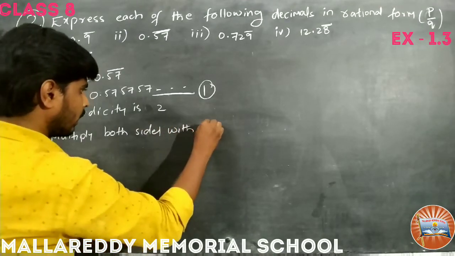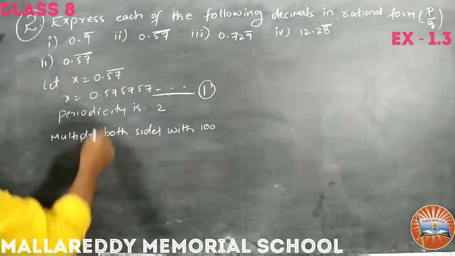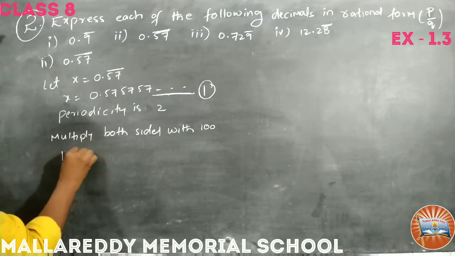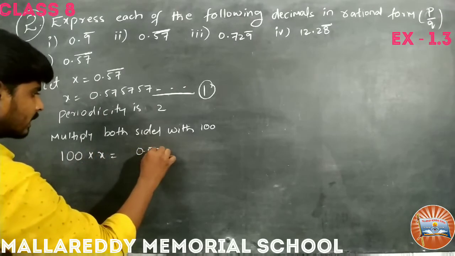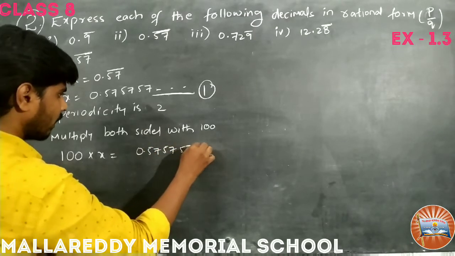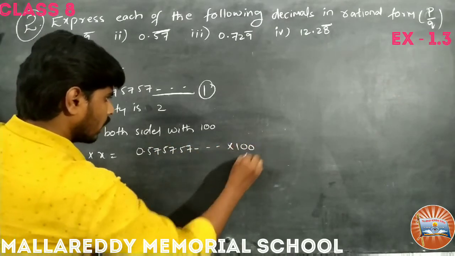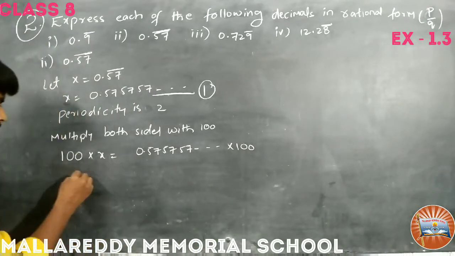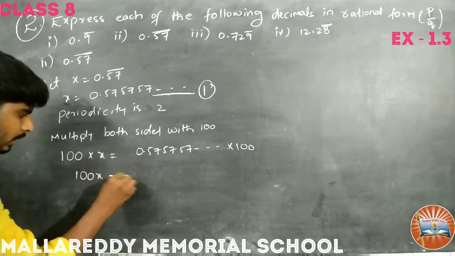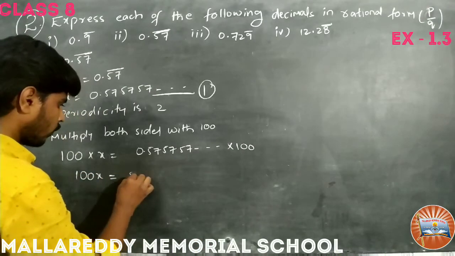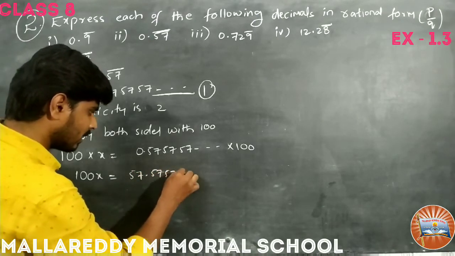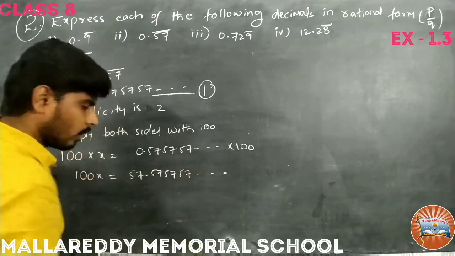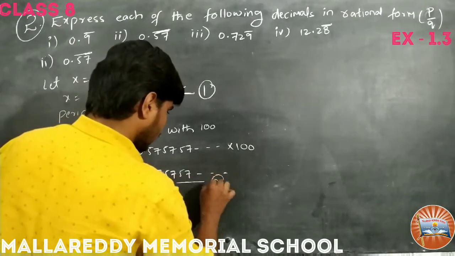So 100 into x is equal to 0.57 so on into 100. What becomes? 100x is equal to 57.5757 and so on. Let us consider it is equation 2.